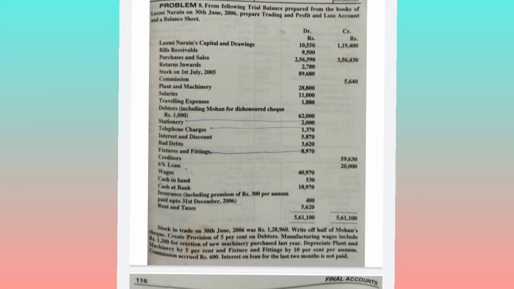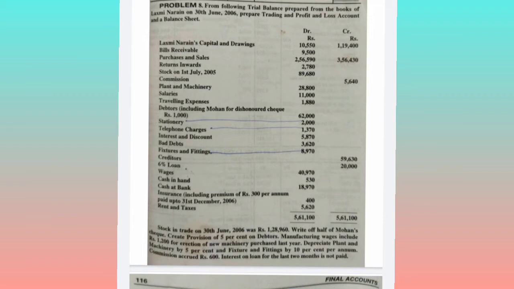Okay, in the debtors we have seen including Mohan for dishonored check of rupees 1000, right? So debtors balance is 62,000. In that 1000 rupees is included. So what they are asking, write off half of Mohan's check. So what is the Mohan's check value? That is 1000. Half of Mohan's check means 1000 divided by 2. We need to half the amount, so 500.